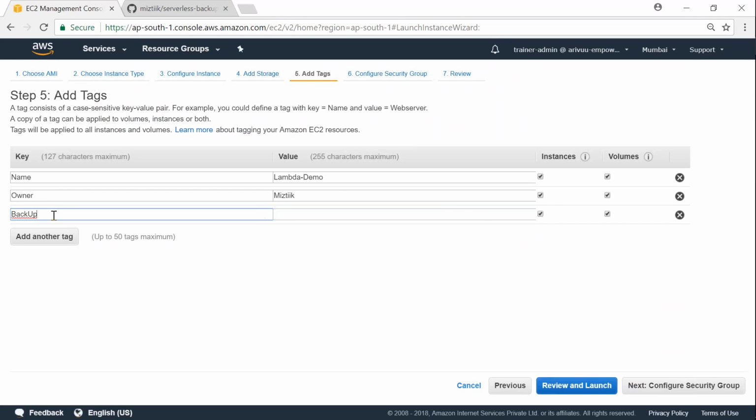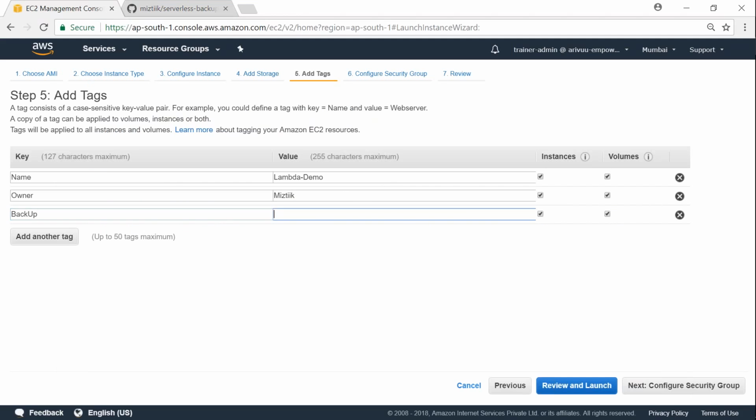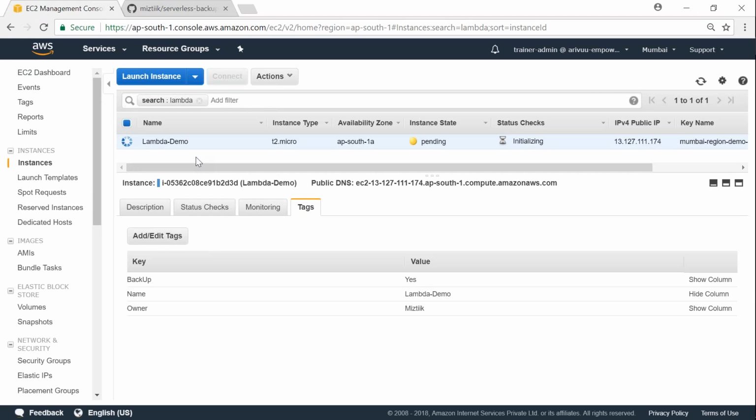Let us add the key that ensures that Lambda will go ahead and find the instances which are supposed to be taken backup. And if you remember, the key value has to be backup, and the value of that key equal to yes. So I'm just going to add those things here. So here we have our EC2 server coming up and online, and it is having a tag which allows Lambda to identify that this server wants to be taken backup, and it has a value of yes.